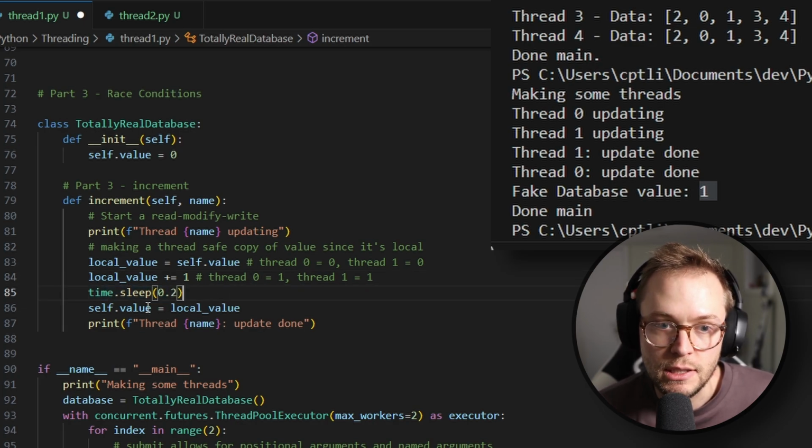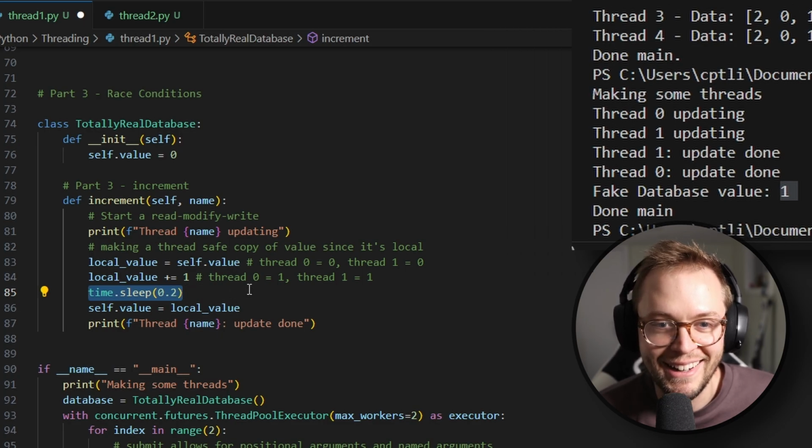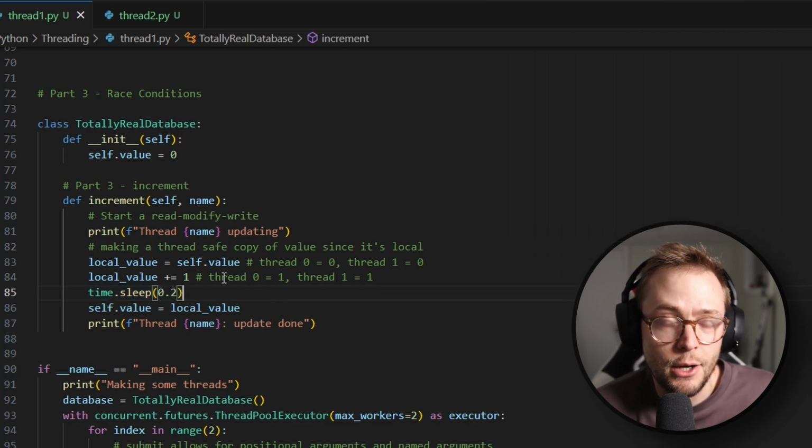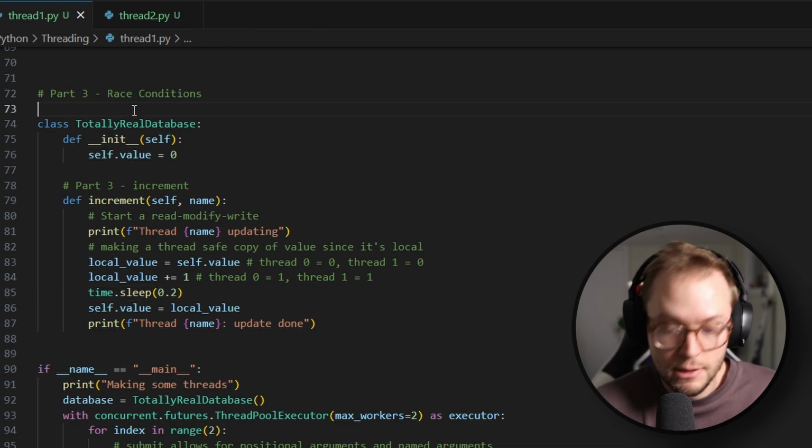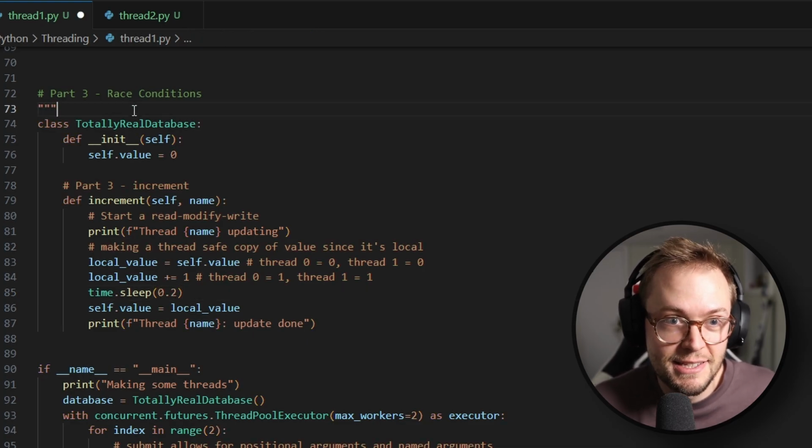But then we sleep and then we set the value. So no matter what, the value is going to be 1, right? Because we're always getting 0. And then because of this sleep, we're guaranteed that we're always just going to set it to 1. All right, so how do you actually do this properly? Let's go over that next.